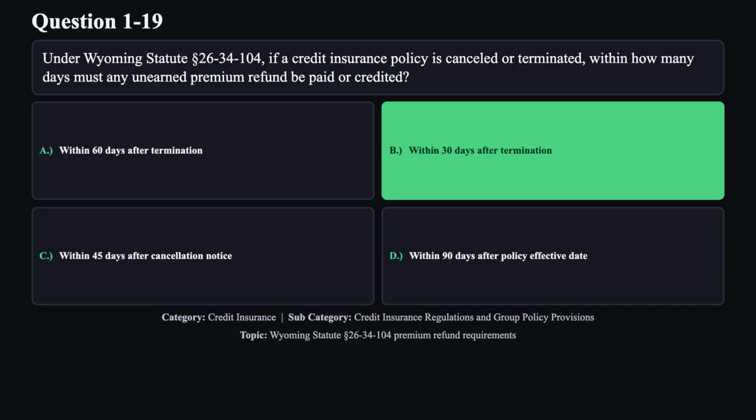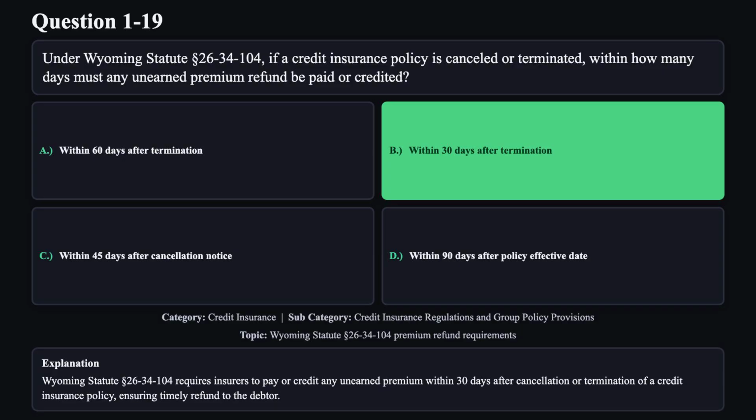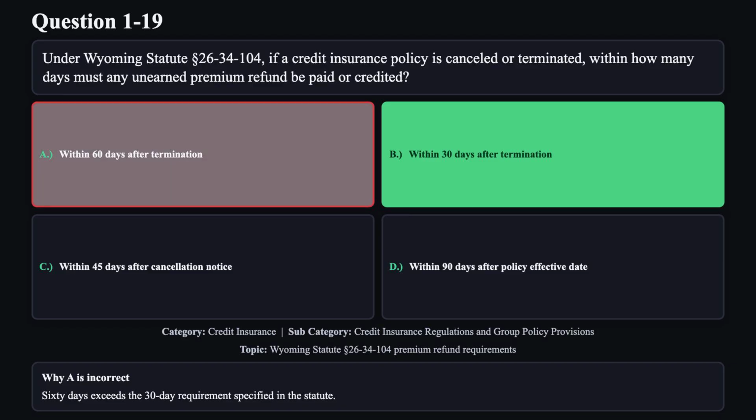The correct answer is B. Wyoming Statute Section 26-34-104 requires insurers to pay or credit any unearned premium within 30 days after cancellation or termination of a credit insurance policy, ensuring timely refund to the debtor. Reason A is not correct. 60 days exceeds the 30-day requirement specified in the statute.